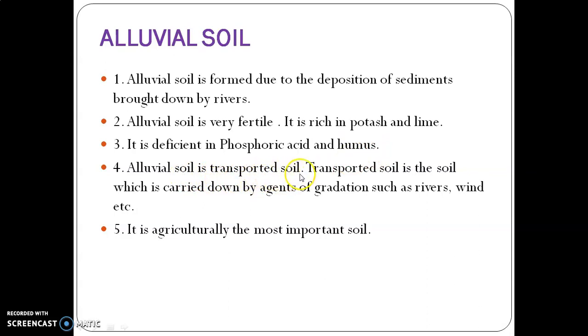Students, do you know what transported soil is? Transported soil means soil that is formed at one place and found at a different place. It means that in this process, soil is not found at the same place where it is formed, because transportation is active here. For example, rivers come from the mountains, bring sediments from the mountains and deposit them somewhere else. So we can say alluvial soil is considered transported soil.